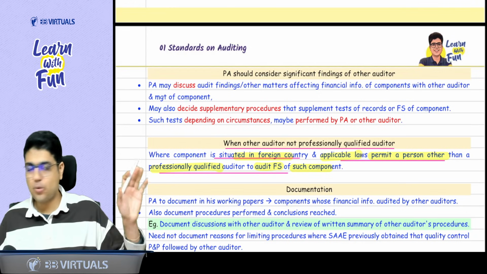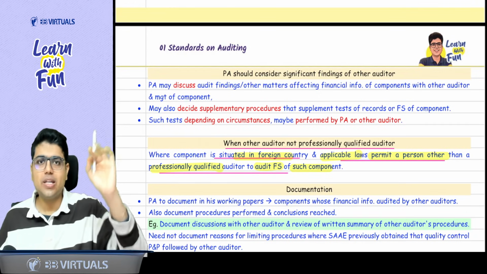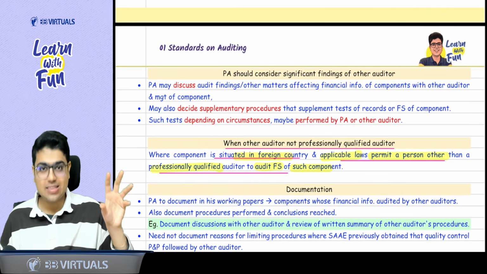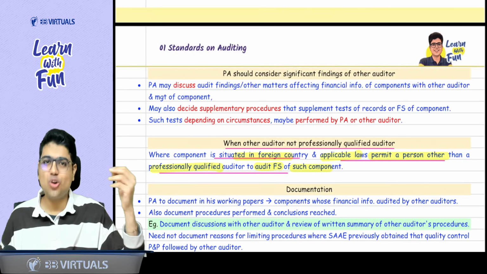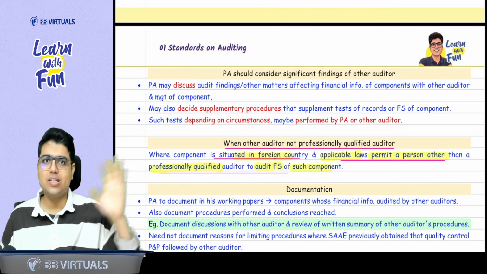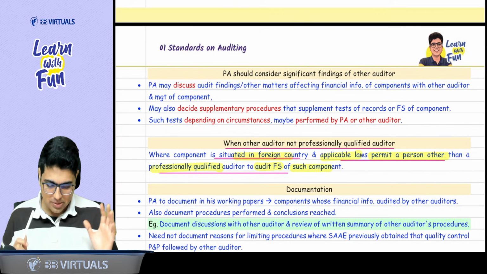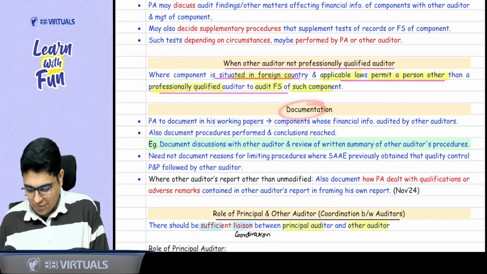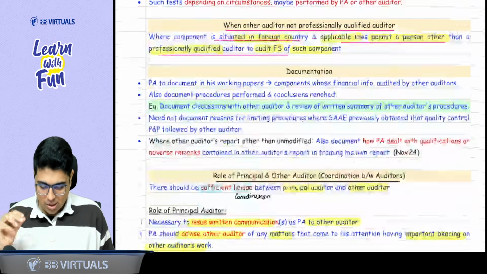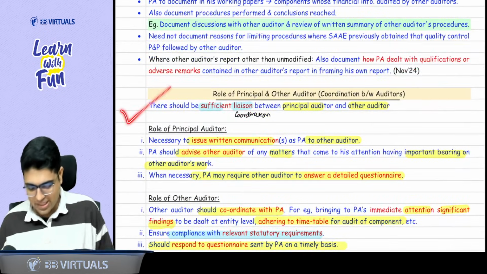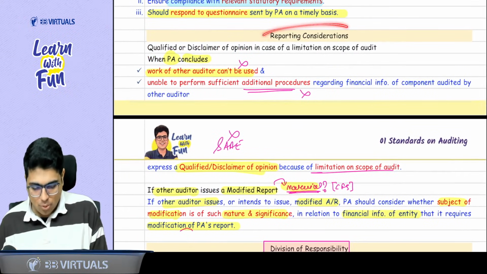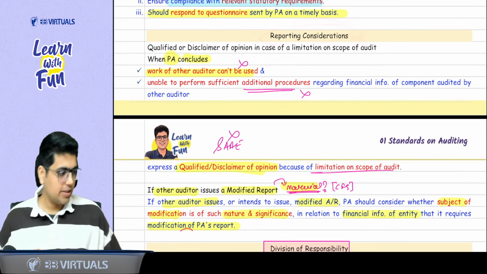So basically this point says, if the law of Germany allows any person to audit the component financial statement, then sir, if the other person is not qualified, obviously you should consider the competence of the other person. Okay, sir. Now, talking about documentation, we have already discussed. Role of principal and other auditor, we have again covered. Now, sir, the important thing is reporting consideration, marked with a star.